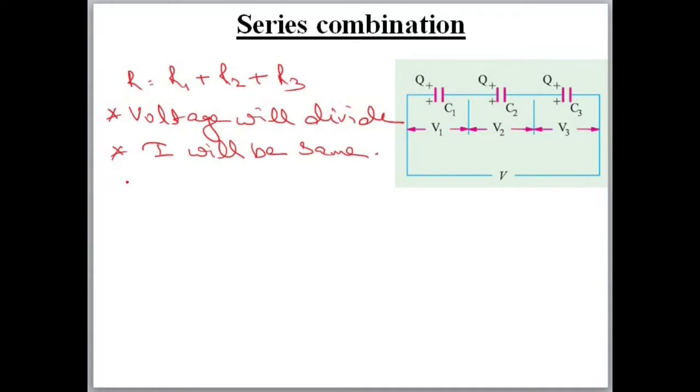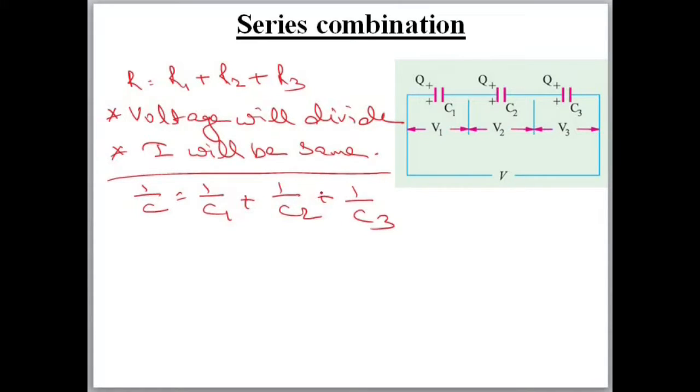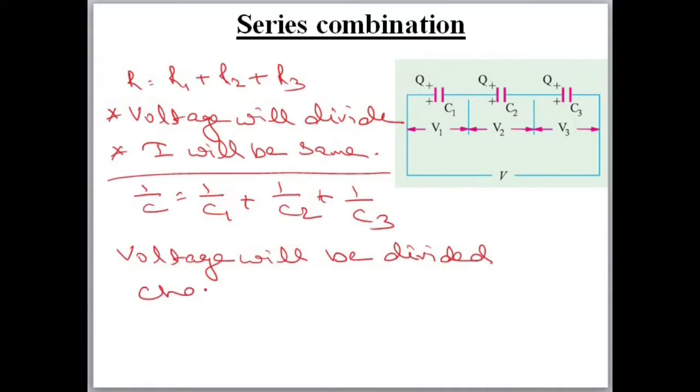If capacitors are connected in series, then the rule will be 1 by C is equal to 1 by C1 plus 1 by C2 plus 1 by C3. This is the rule for capacitance in series. In this also the same thing applies. Voltage will be divided, but here it is not current, it is charge that will be the same.